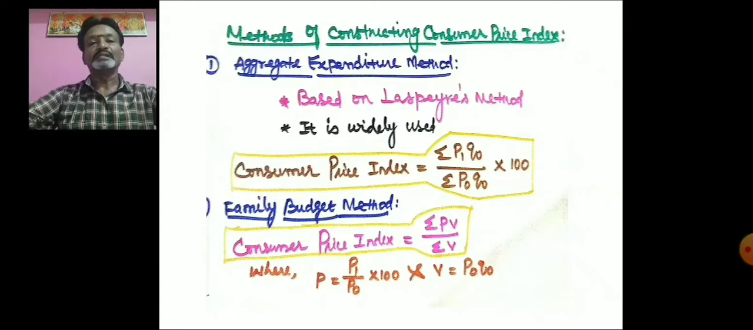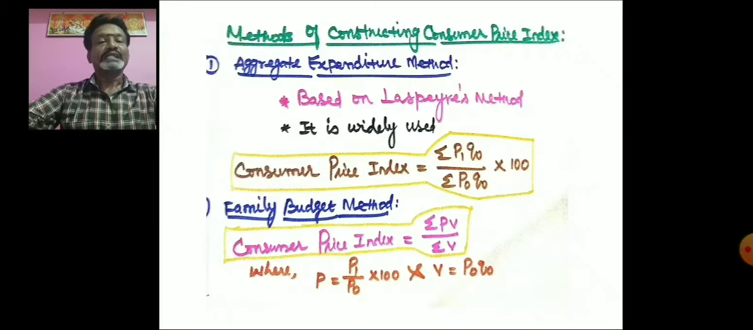This is nothing but the total amount of money spent by an employer, employee or a person on different goods and services. This method is nothing but the Laspeyres index method. The aggregate expenditure method is based on the Laspeyres method and it is the widely used one. We have already discussed the meaning of Laspeyres in the construction of index numbers, that too weighted index numbers.